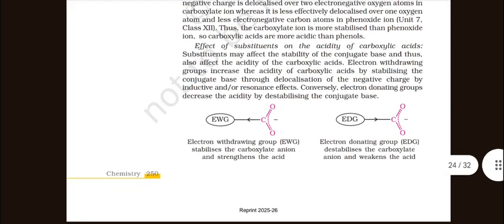Effect of substituents on the acidity of carboxylic acids. Substituents may affect the stability of the conjugate base and thus also affect the acidity of the carboxylic acid. Electron withdrawing groups increase the acidity of a carboxylic acid by stabilizing the conjugate base through delocalization of the negative charge by inductive and/or resonance effect. Conversely, electron donating groups decrease the acidity by destabilizing the conjugate base.